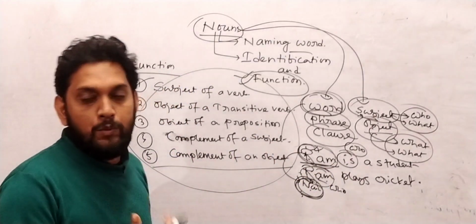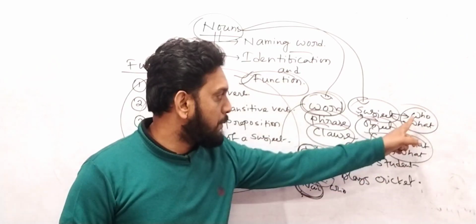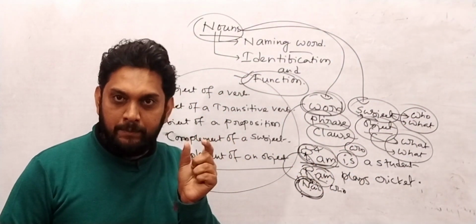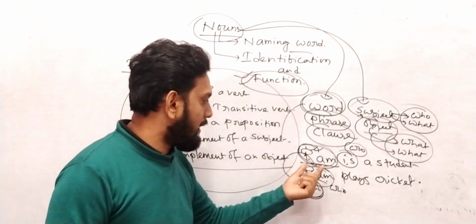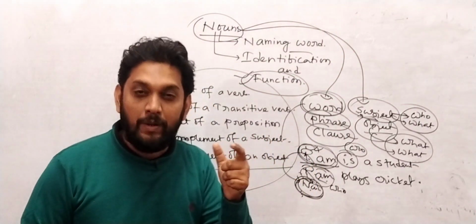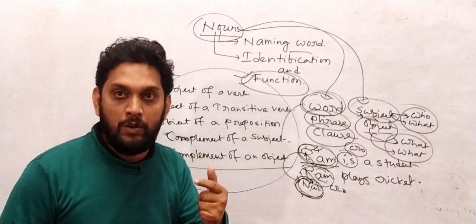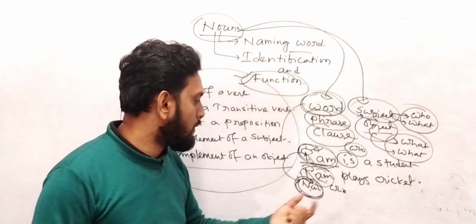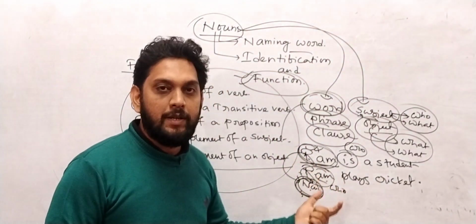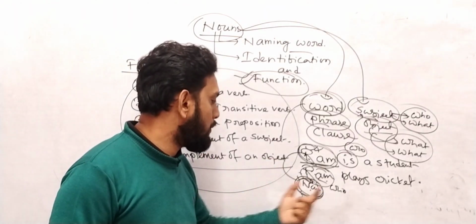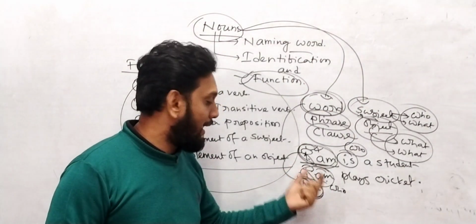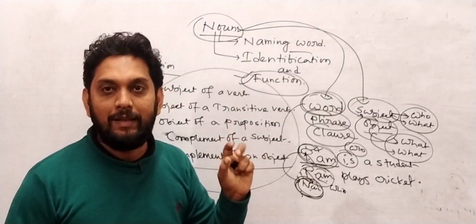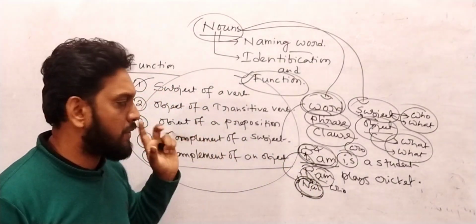So when we use the question word who, we get the subject. Yes, Ram. And Ram is a single word. It is not a phrase. It is not a clause. It's a simple word. It's the name of somebody. Yes or no? Ram plays cricket. Who plays cricket? Ram. So here also we have used Ram as a subject, and this one is a noun, and it's just a word, not a phrase, not a clause.